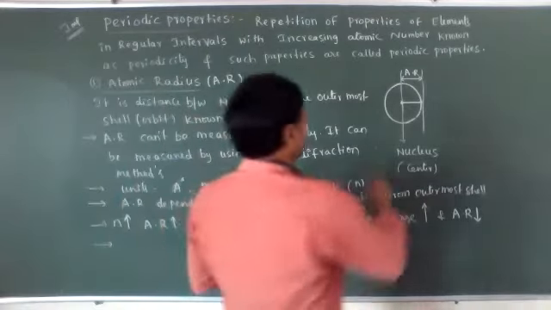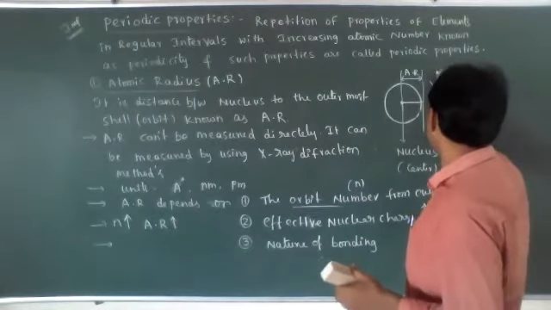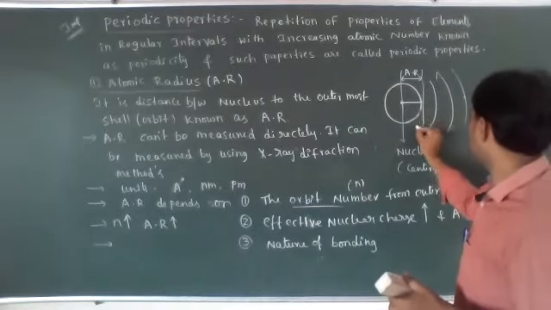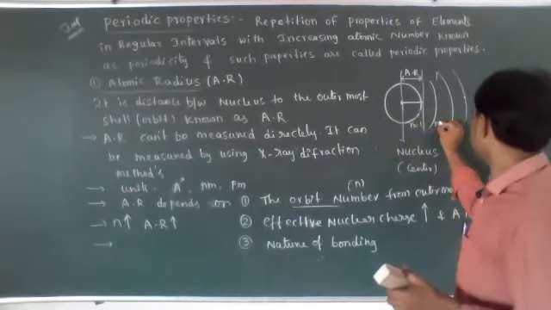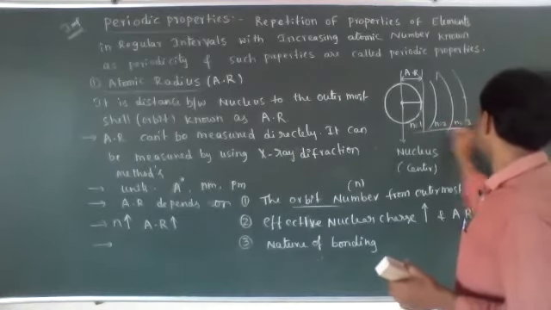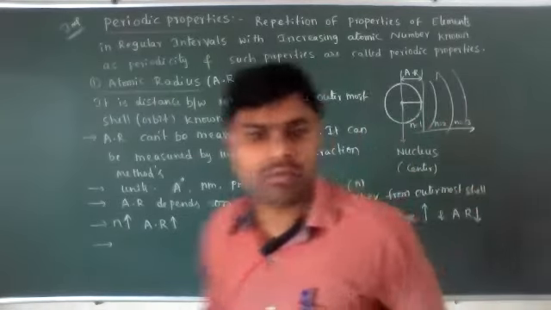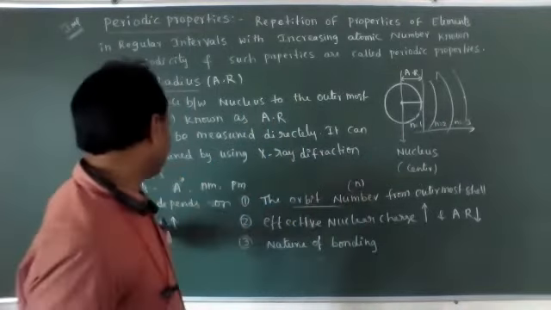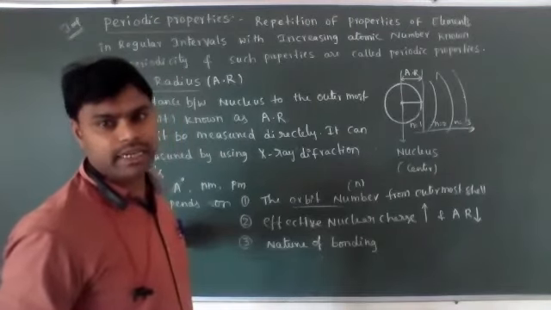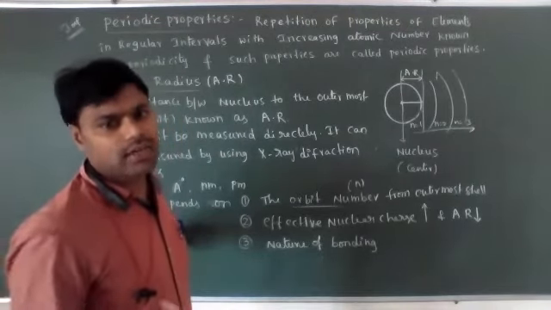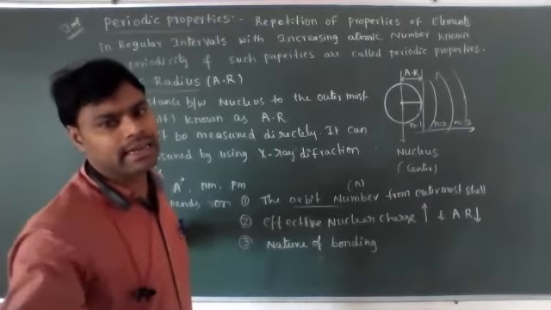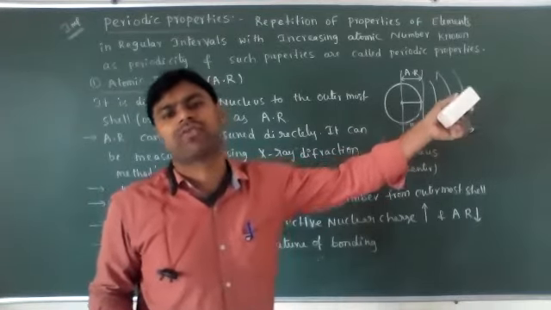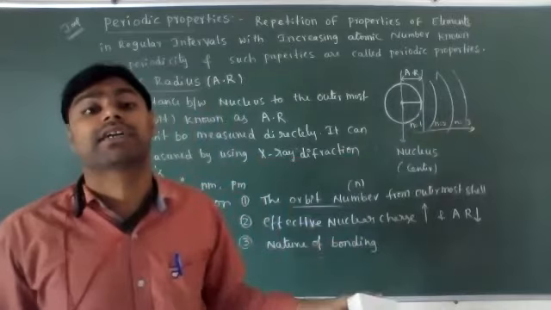For example, here only one orbit is written. As the number of orbits increases, this is the outermost shell: n equals 1, n equals 2, n equals 3. As the outermost orbit number increases, the atomic radius will increase. Understood? These are nothing but the K, L, M, N shells, that is n equals 1, 2, 3, 4, 5, which is the principal quantum number.